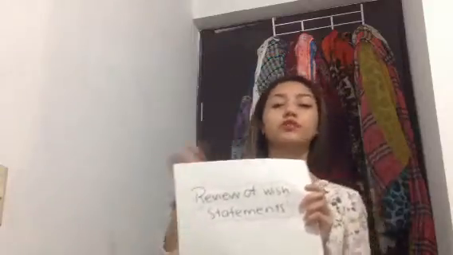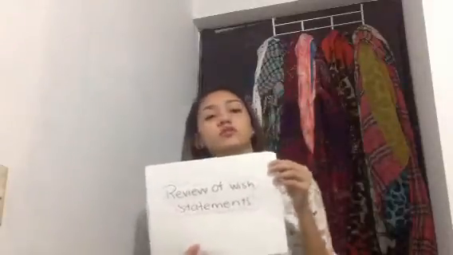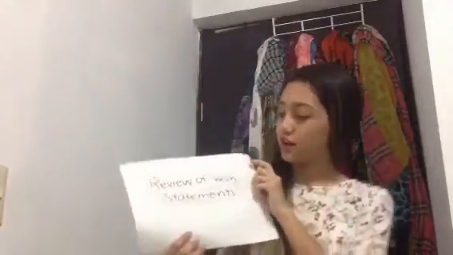On this topic, we only review what we already saw in topic 1, which is the wish statements. Here we have the structure of wish plus would or could, and wish plus the past simple of the verb. For example, those sneakers are so beautiful. I wish I could buy them.